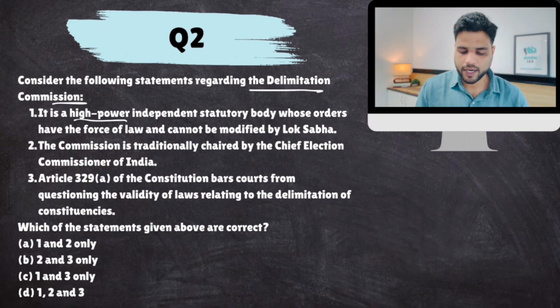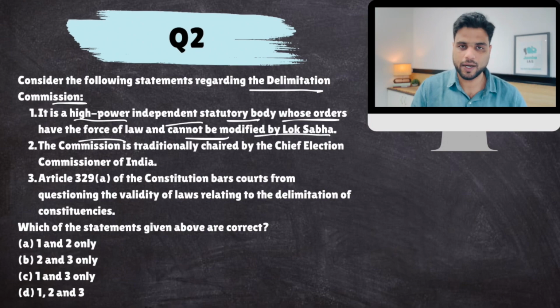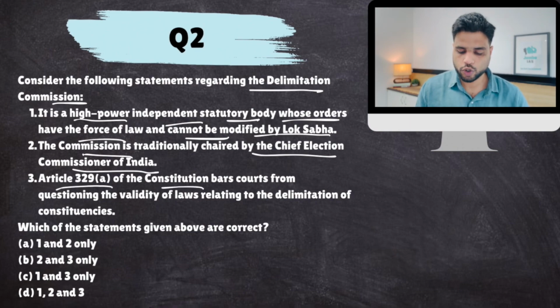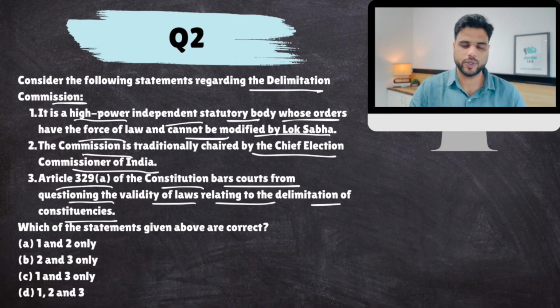Consider the following statements regarding the Delimitation Commission. One: it is a high-power independent statutory body whose orders have the force of law and cannot be modified by Lok Sabha. Two: the commission is traditionally chaired by the Chief Election Commissioner of India. Three: Article 329, Clause A of the Constitution bars courts from questioning the validity of laws relating to delimitation of constituencies.